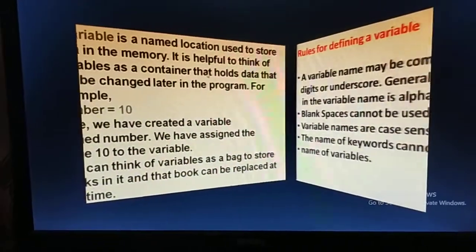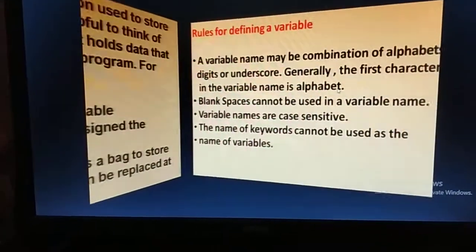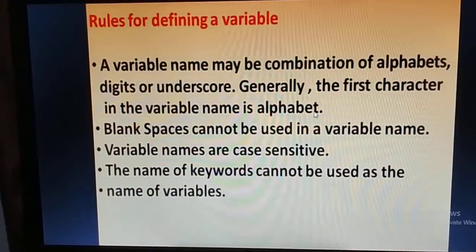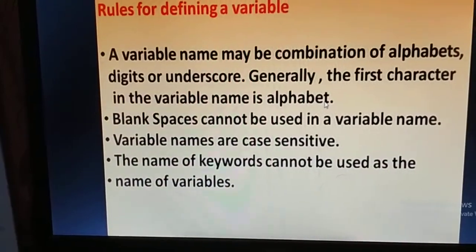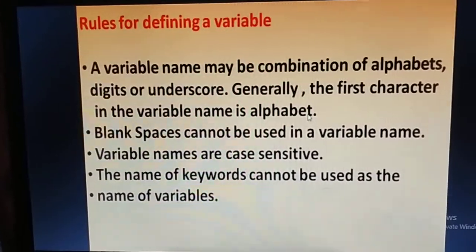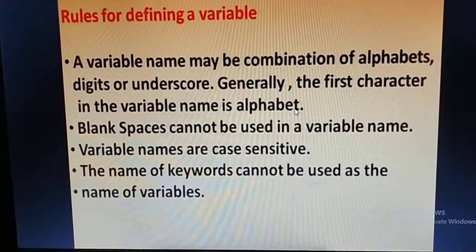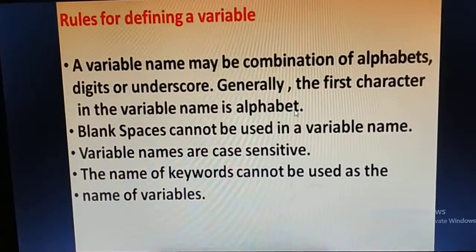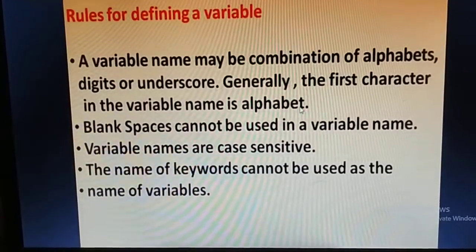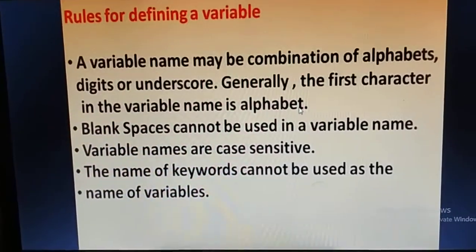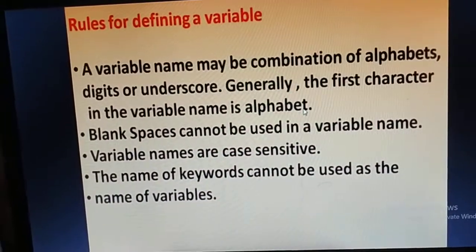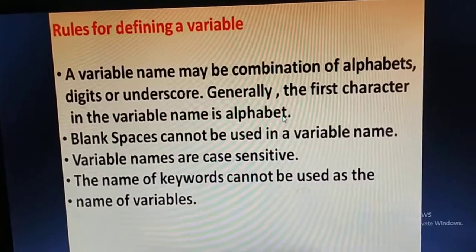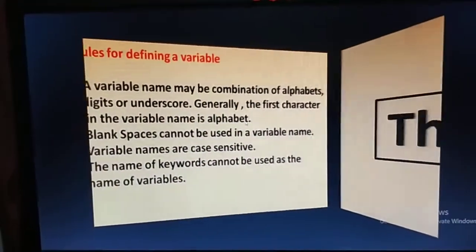Now we have to discuss some rules for defining a variable. In Python, a variable name may be a combination of alphabets, digits or underscores. Generally, the first character in the variable name is an alphabet. Blank spaces cannot be used in a variable name. Variable names are case sensitive. The name of a keyword cannot be used as a variable name.